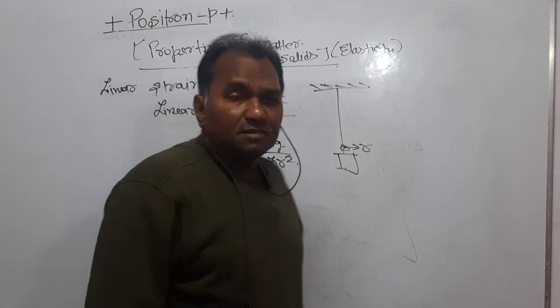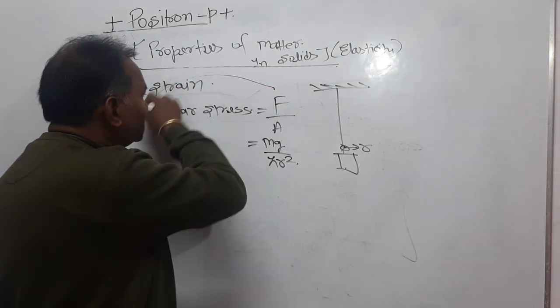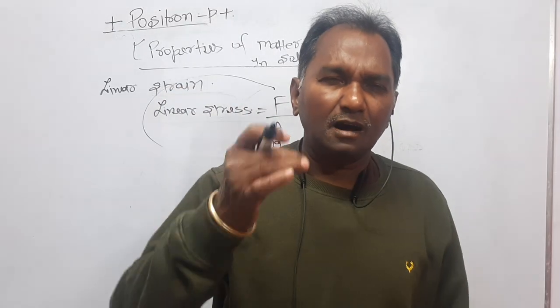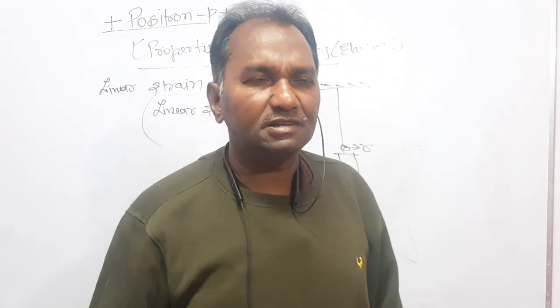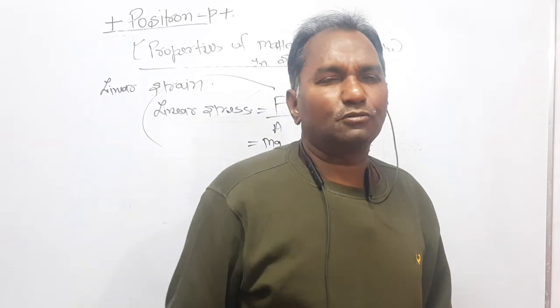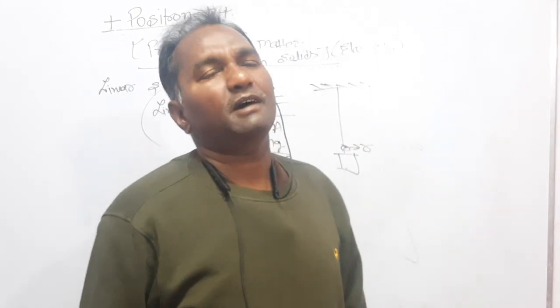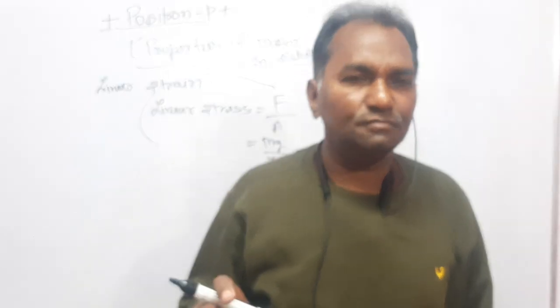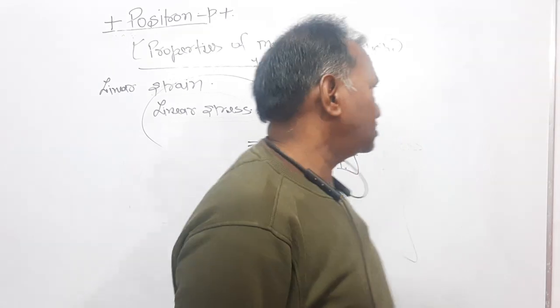So this linear stress produces linear strain, and corresponding to linear stress and linear strain, the constant of elasticity associated is called the Young modulus. There are four moduli of elasticity. One is Young modulus, and the others are bulk modulus, modulus of rigidity, and Poisson's ratio. They are the four elastic constants we have to study in this topic. First is Young modulus, second is bulk modulus, third is modulus of rigidity, and fourth is Poisson's ratio.